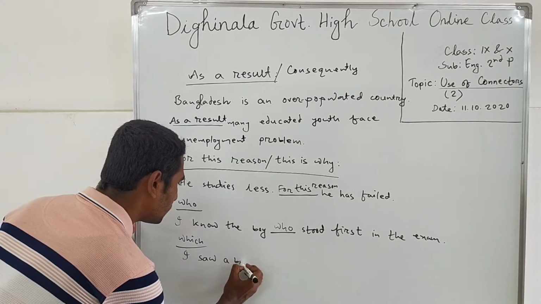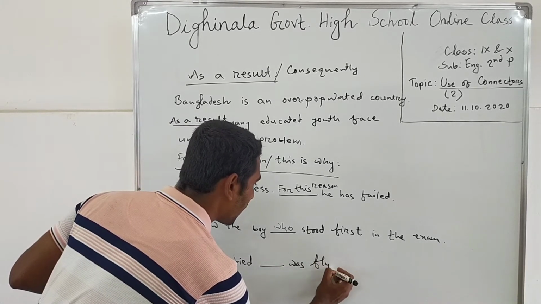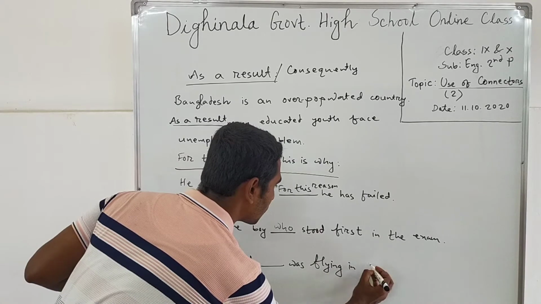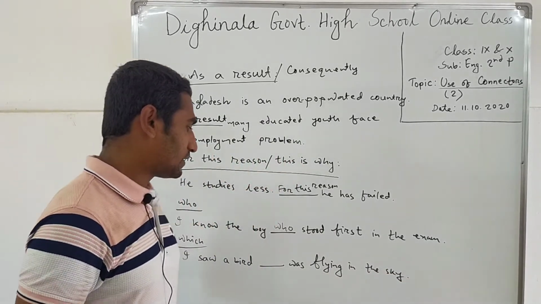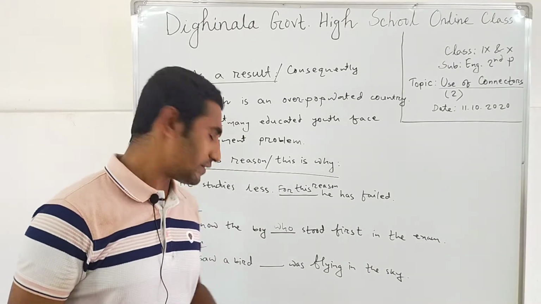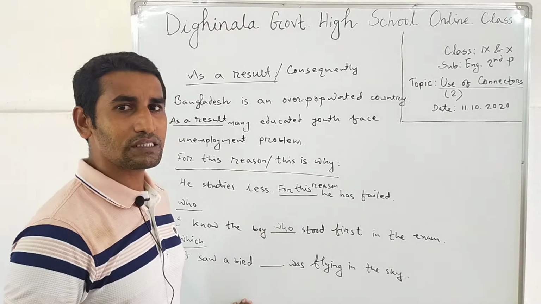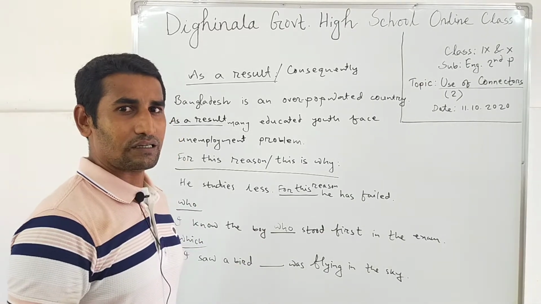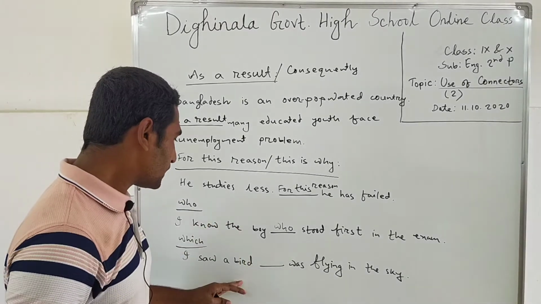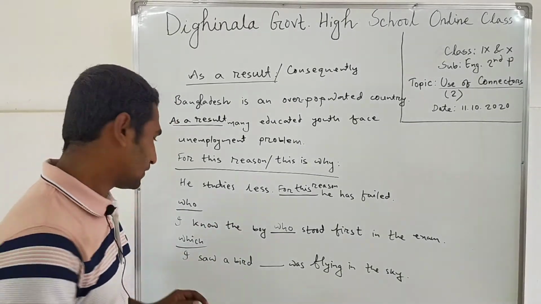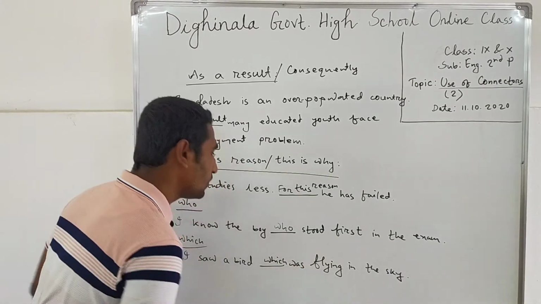I saw a bird dash was flying in the sky. Here the connector will stand for a bird. Bird is not a person, so this bird will stand for which. So we can use here which. I saw a bird which was flying in the sky.